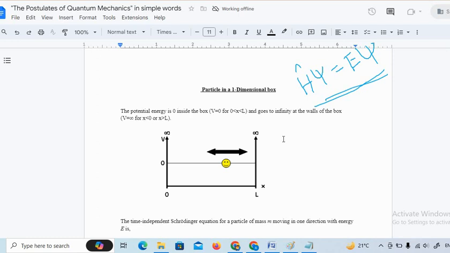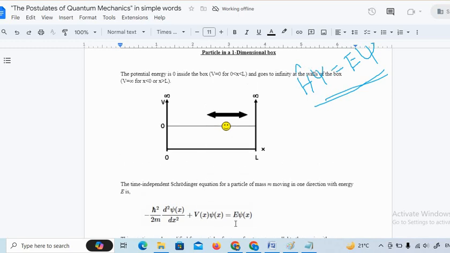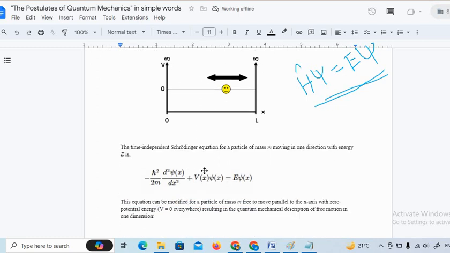The one-dimensional Schrodinger wave equation is given by this expression, where E represents the total energy and V represents the potential energy. One can modify the equation according to the problem, but the potential energy is 0 within the length.